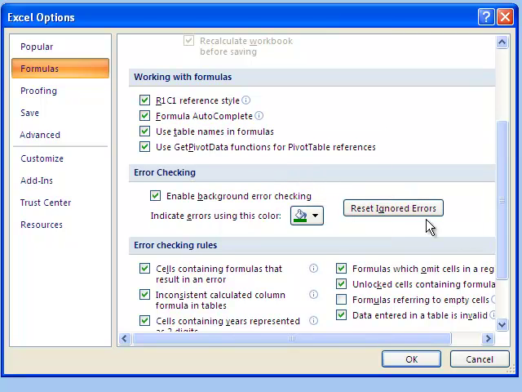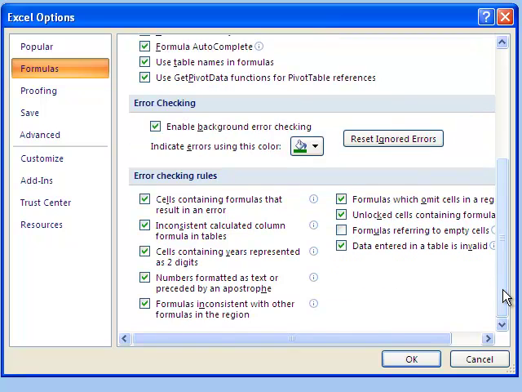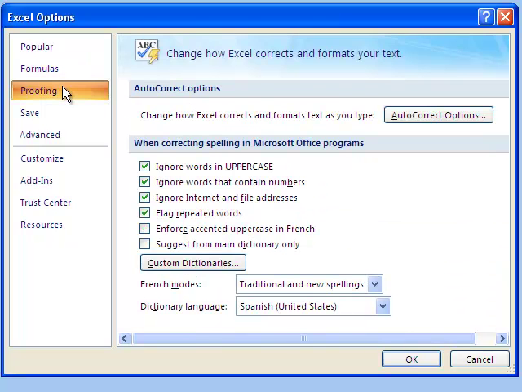Autocomplete of the formula. Enable background error checking. Let's go to proofing. Autocorrect options.